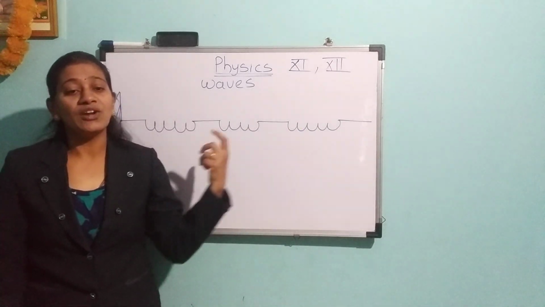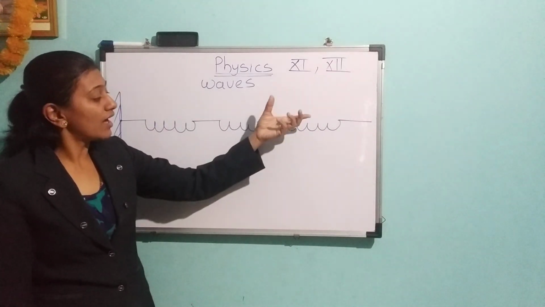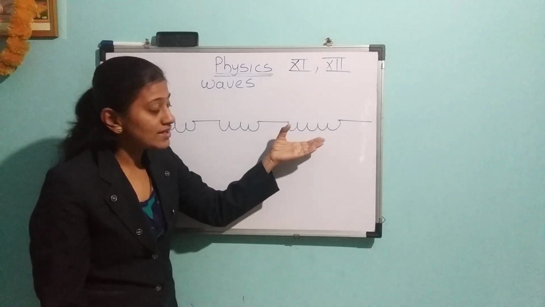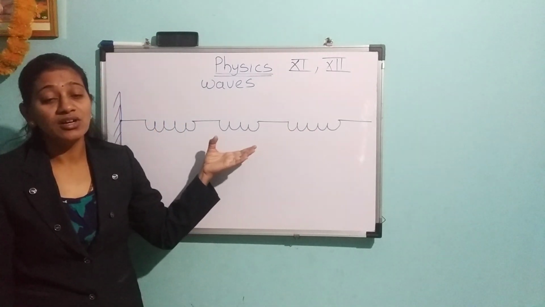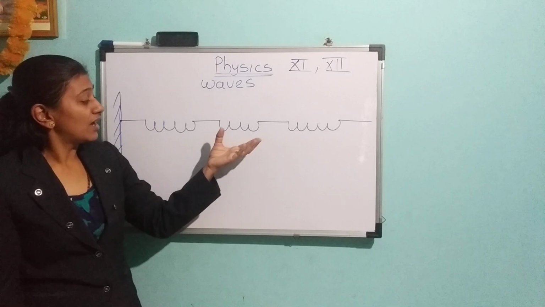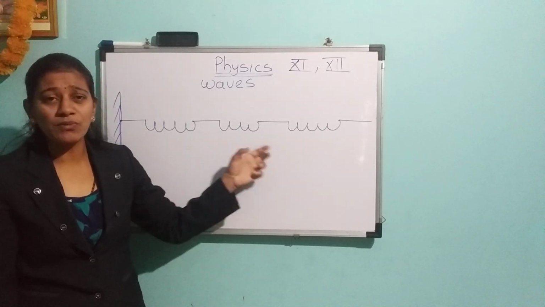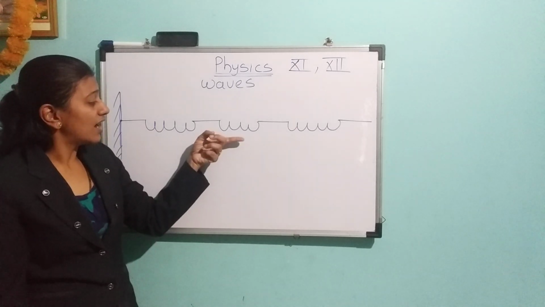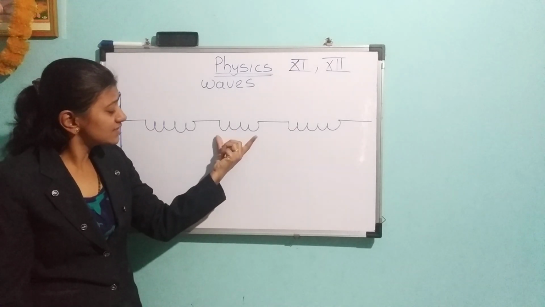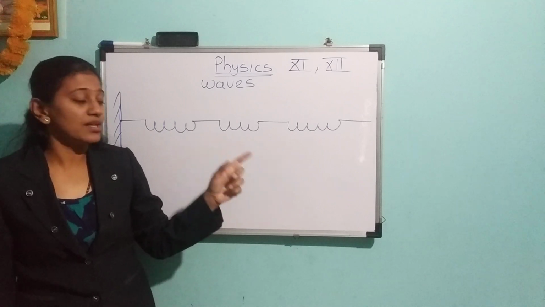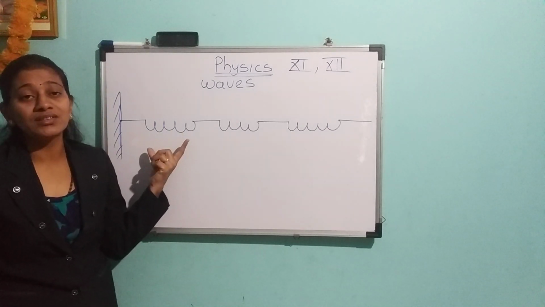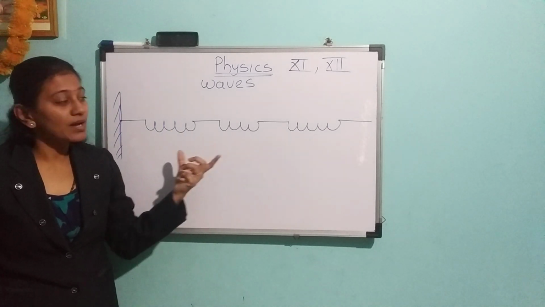We know this to and fro motion of the spring, and again the same disturbance is transferred from one spring to another spring. Again this spring will also be displaced from its equilibrium position by a small distance. Again this disturbance from the second spring is transferred to the third spring. So it is one by one.